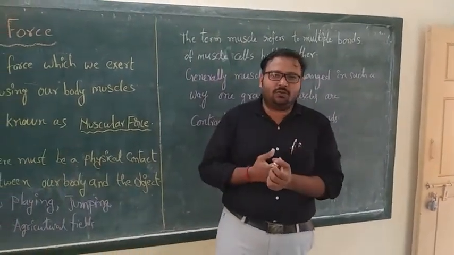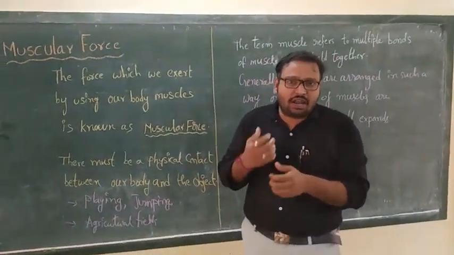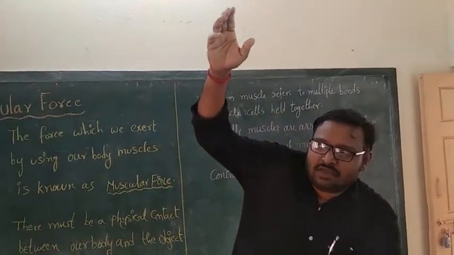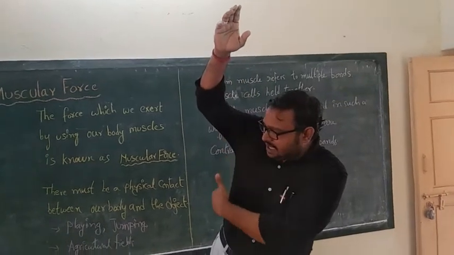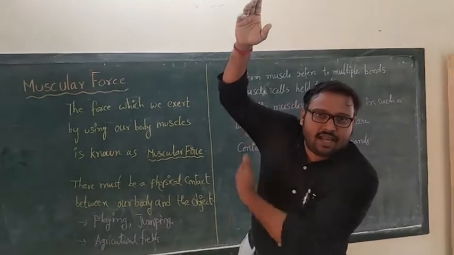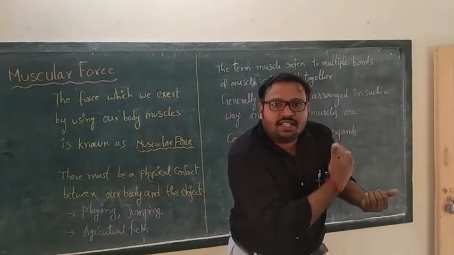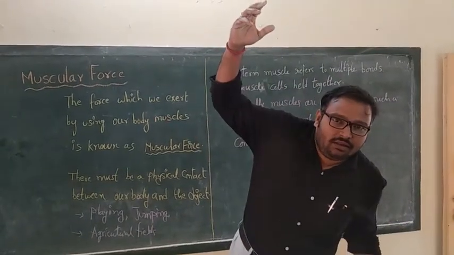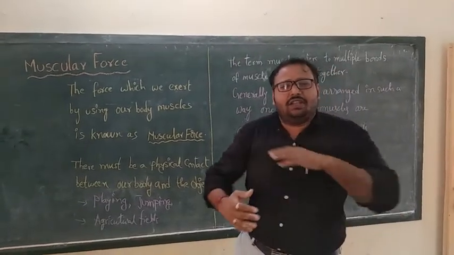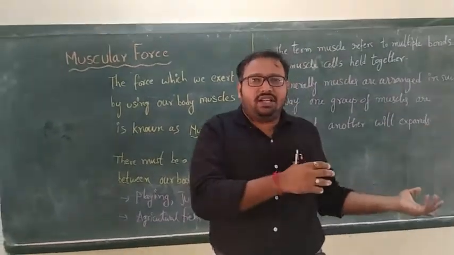Generally we are interested in watching cricket. So observe the action of a bowler. I will show this here, like this. When the bowler bowls, observe that on one side of the bowler, all the muscles expand. So what about the opposite side? The muscles on the opposite side will contract. Means by bowling, one side will expand and the other side will contract. Like this, if we do any work or any exercise, one side of the muscles will expand and the opposite side will contract.